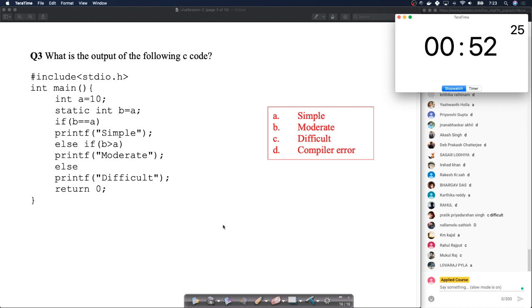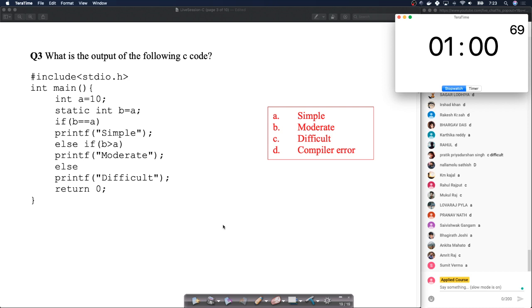Okay, I see multiple answers, A, B, C, D. I see all 4 options here. Okay, so 60 seconds up. This is a very simple question.